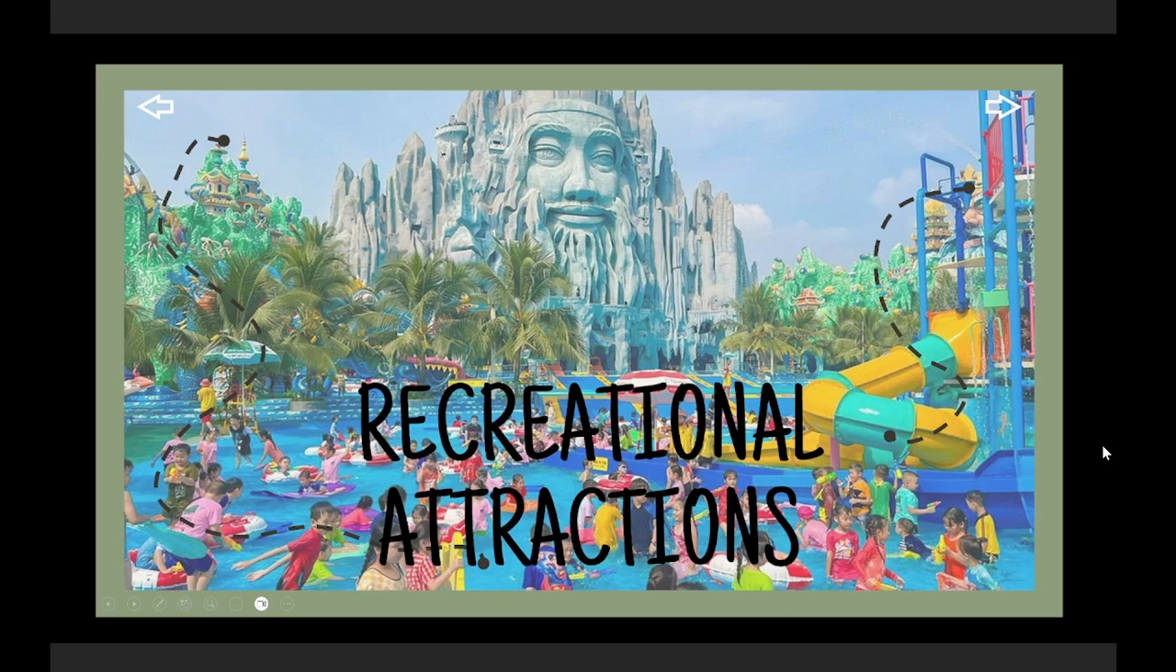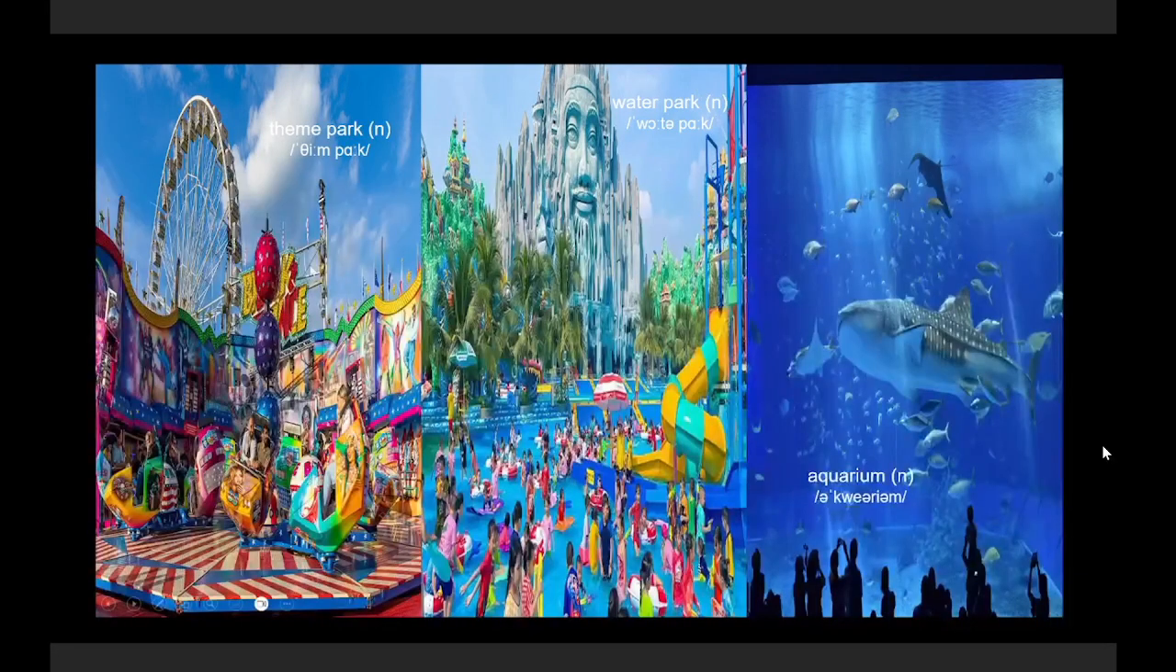Next one, we have recreational attraction. A place people go to entertain themselves. First one, we have theme park. Theme park. So this is a park where people can play a lot of different games and do a lot of activities. So usually you can ride a roller coaster here. Next one, water park. Water park. Just like its name, you play a lot of games related to water in this park.